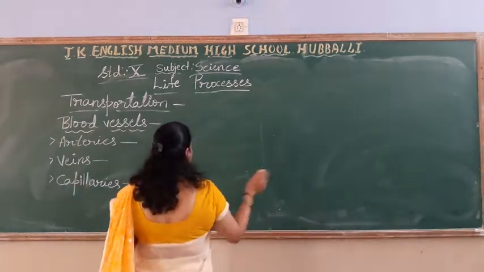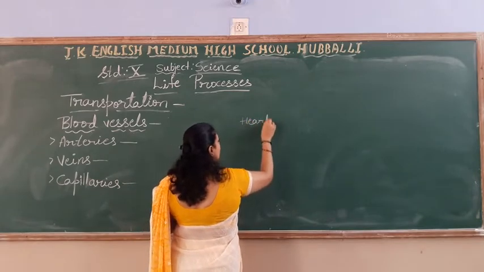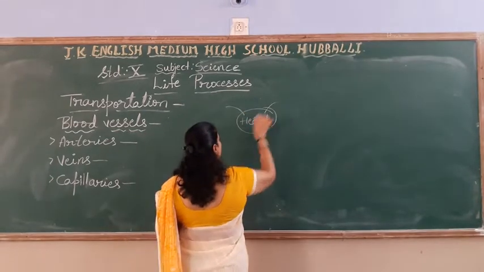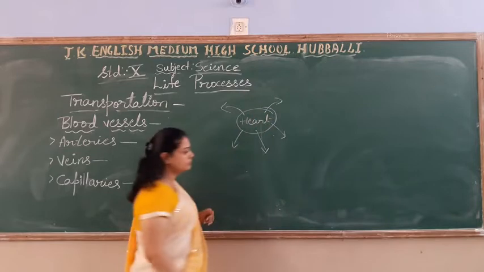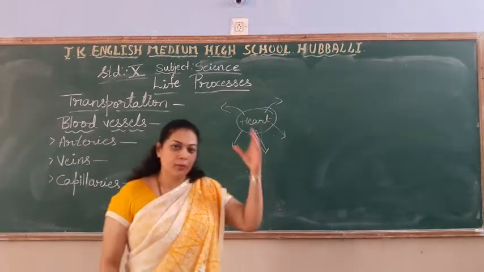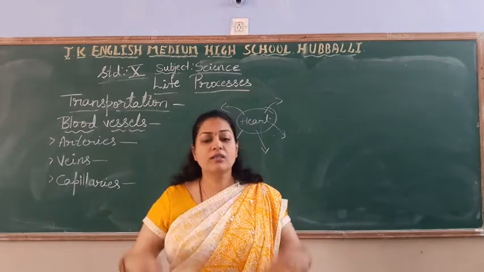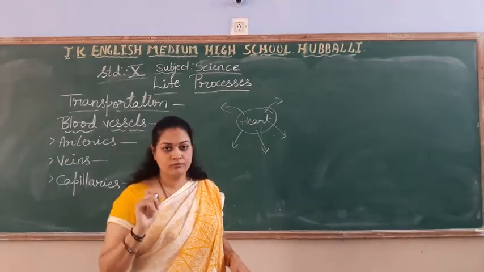See students, just for example, this is your heart. From the heart to all parts of the body, your blood has to flow. From the heart to brain, hands, legs, kidney, all the organs, all the cells of the body, your blood has to flow.